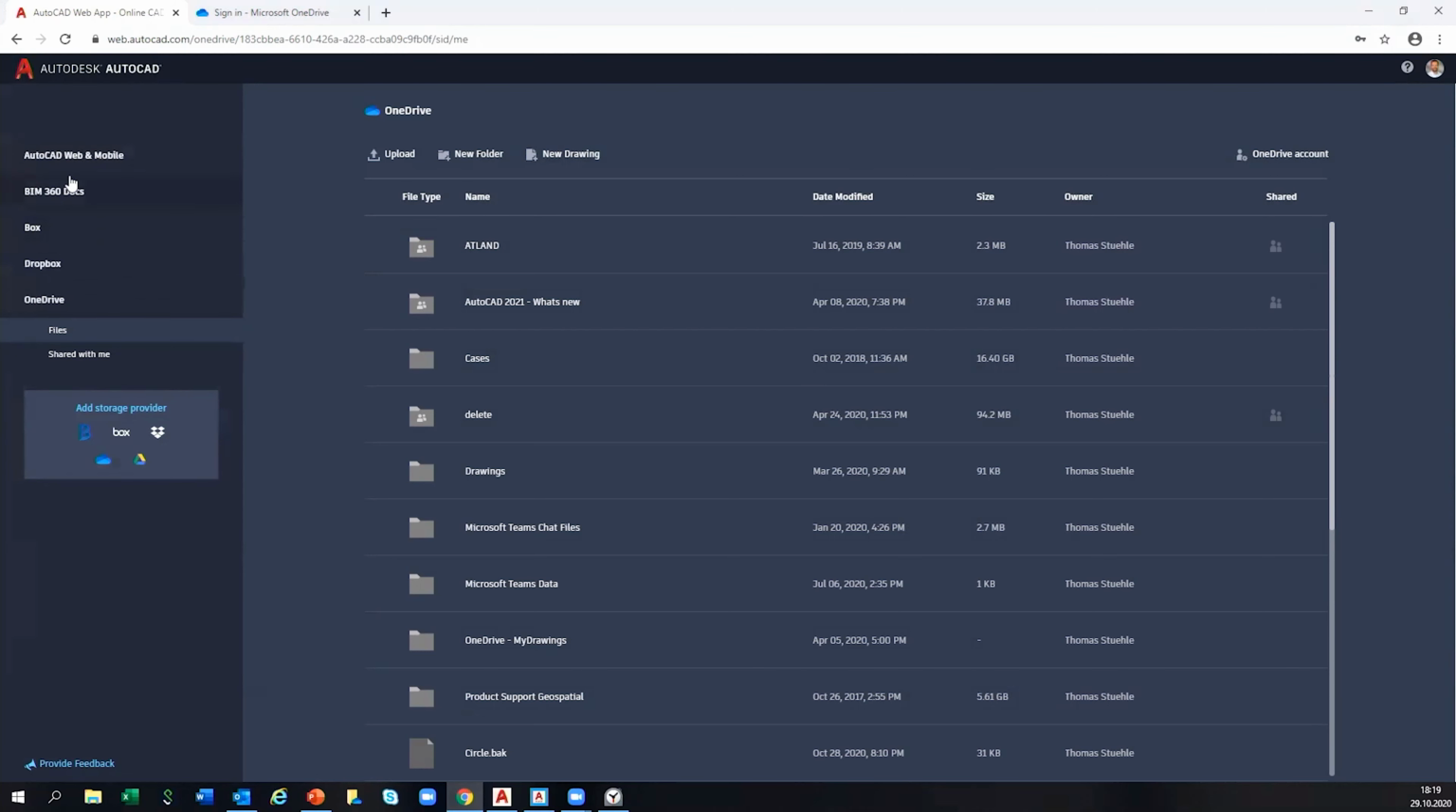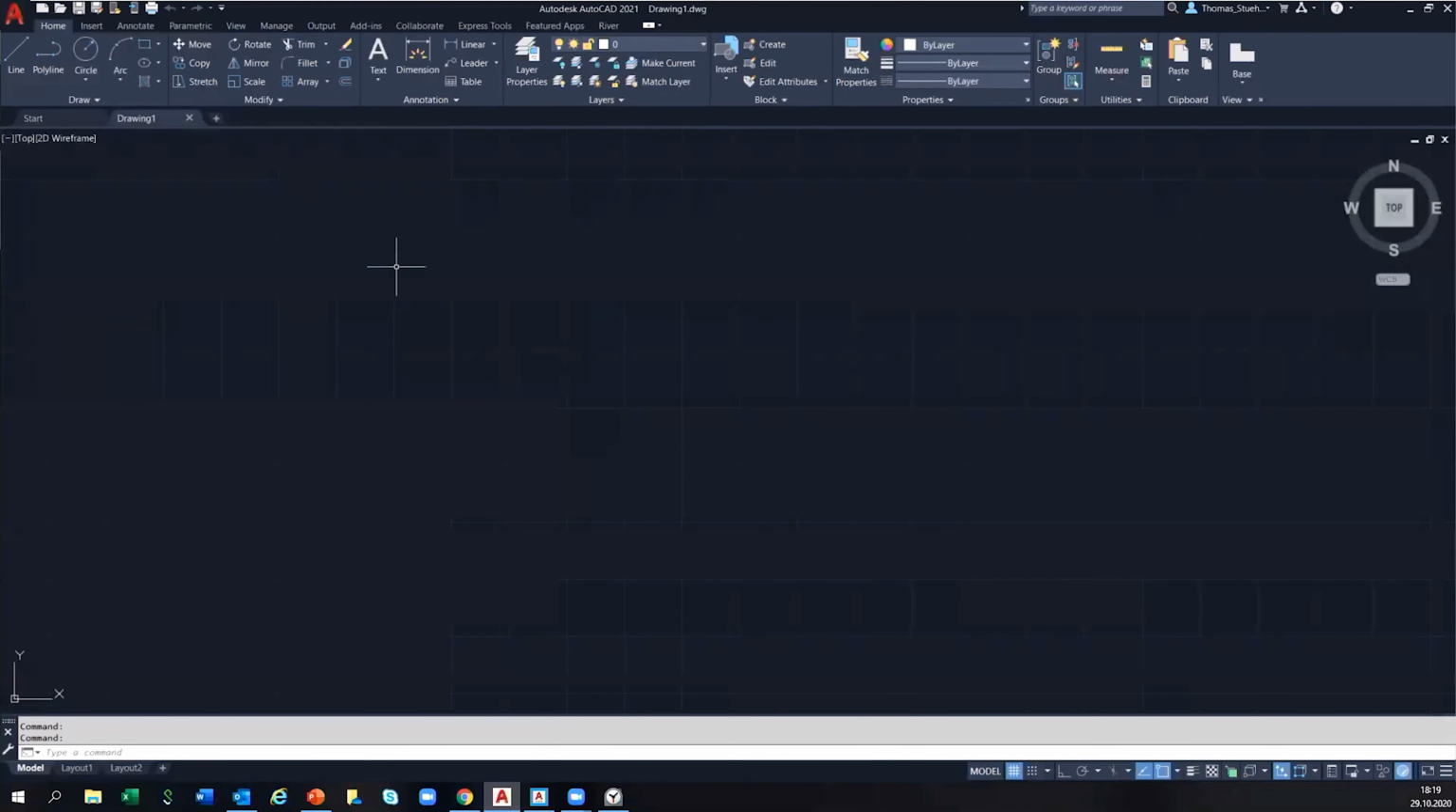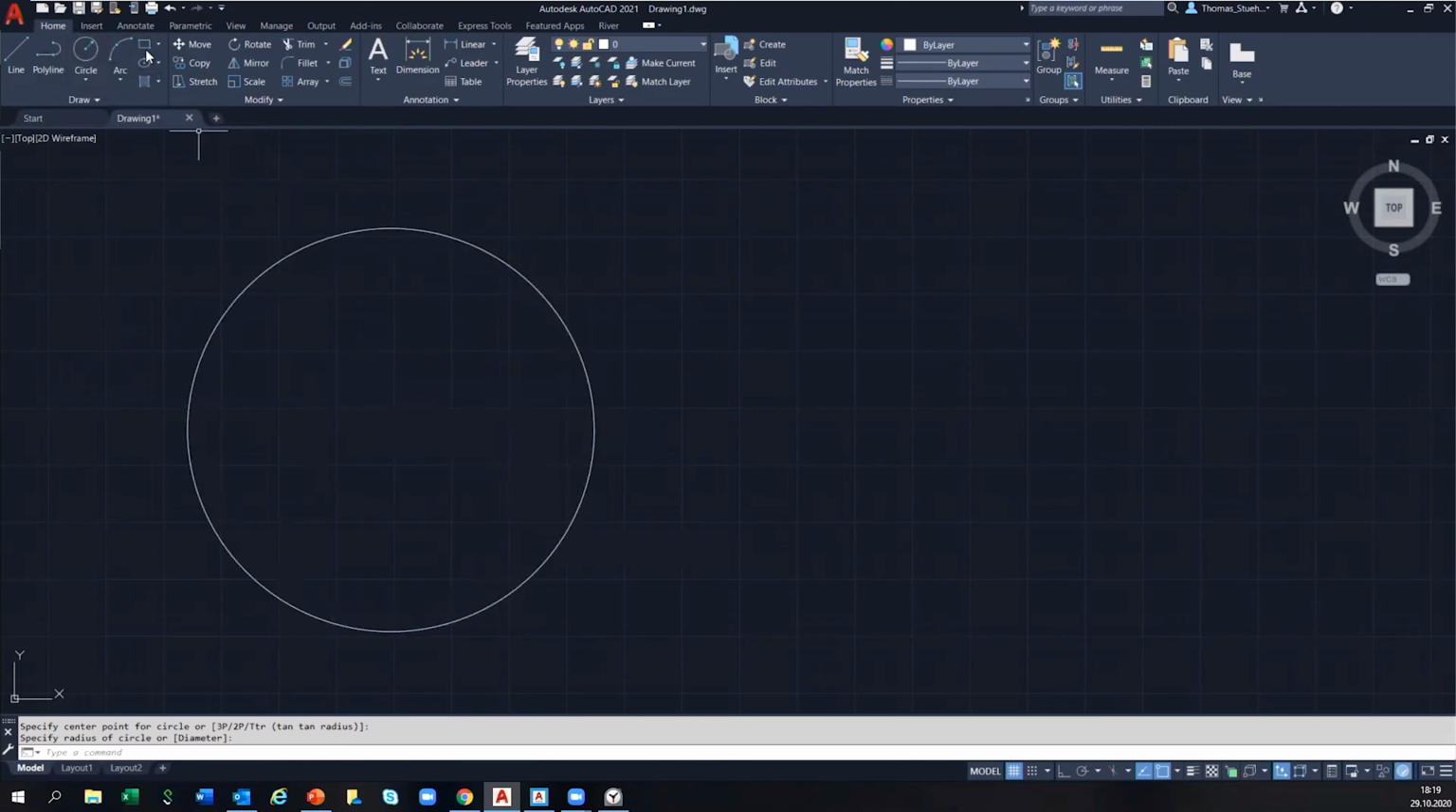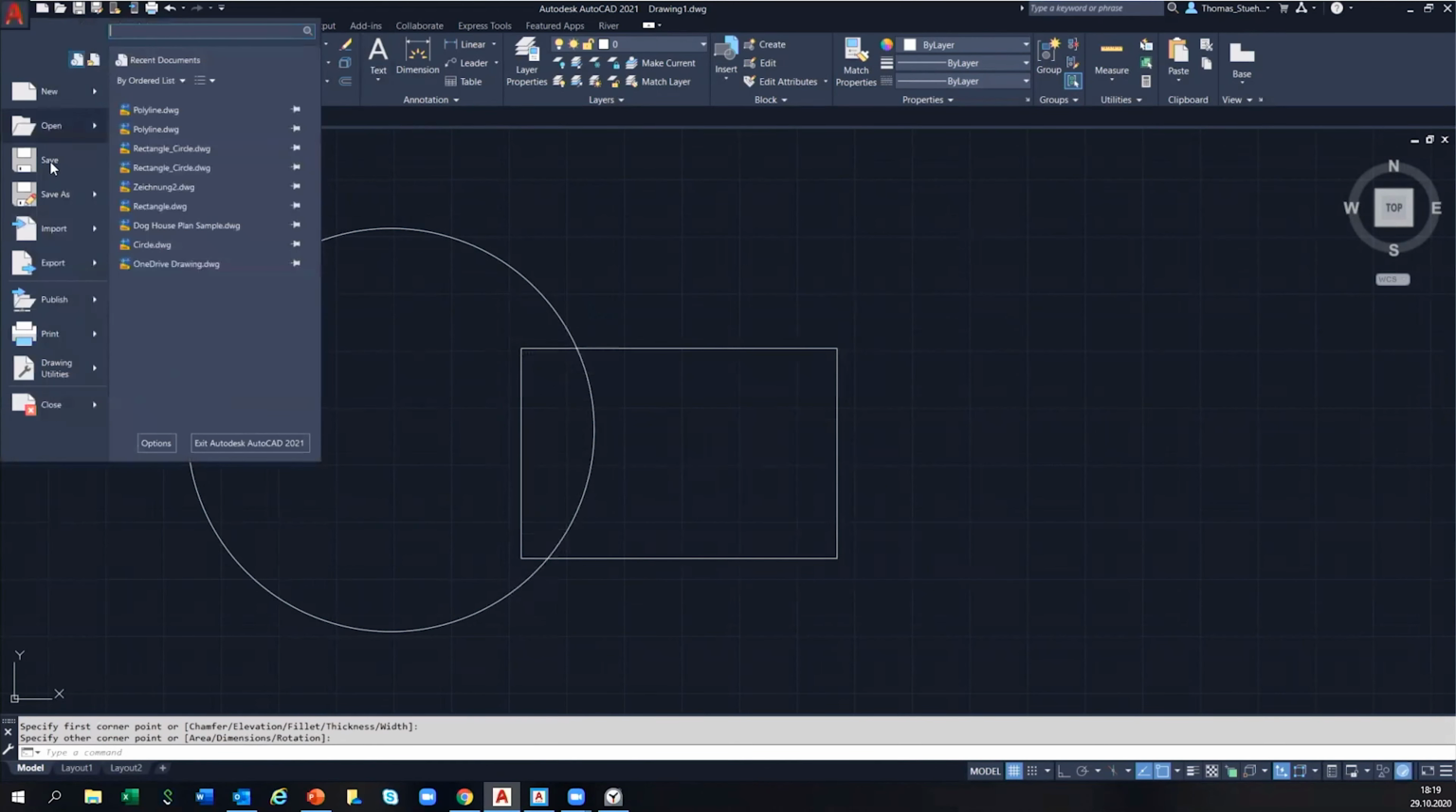Now I showed you how everything works in the mobile app. I showed you how everything works in the web app. We are directly connected to the cloud storage providers. And now I will show you how it works from the desktop app. That's a desktop app. It's already open. And what we are doing right now, we just draw something. Just a circle, just a rectangle, and now we want to save it.